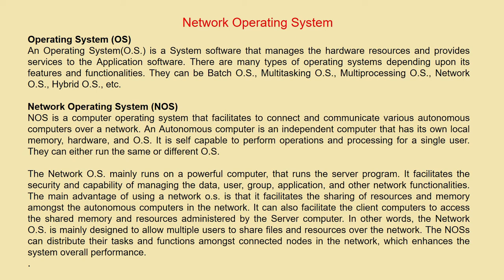Now, what is an operating system? An operating system is system software that manages the hardware resources and provides services to the application software. There are many types of operating system depending upon their features and functionality. They can be batch operating system, multitasking operating system, multiprocessing operating system, network operating system, hybrid operating system, etc.